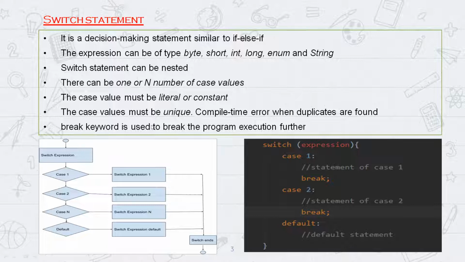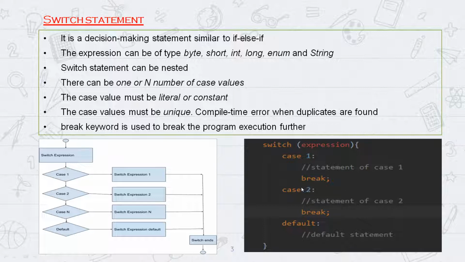Fine. So break keyword is used to break the program execution further. If you don't specify break, it will go inside this case 2 and then start processing this. So if you want to break this particular condition of a particular case statement, you have to write a break statement at the end of the case. Then the program will come out of this case. It will not go and check further case or default implementations. It is to break the program from this place.